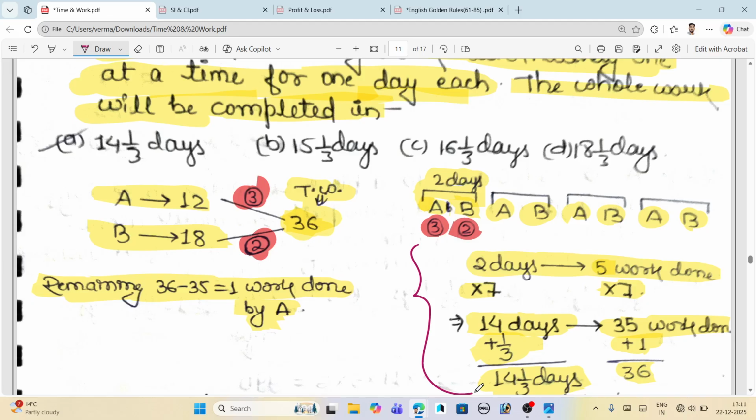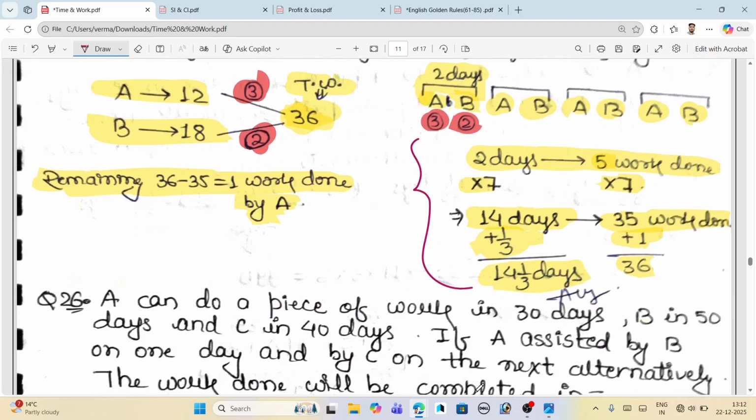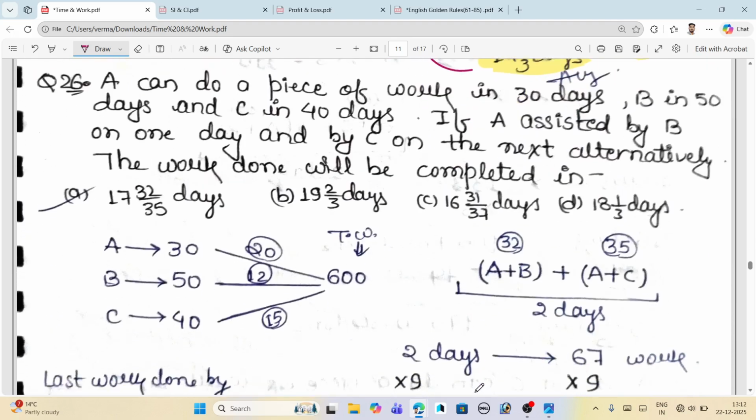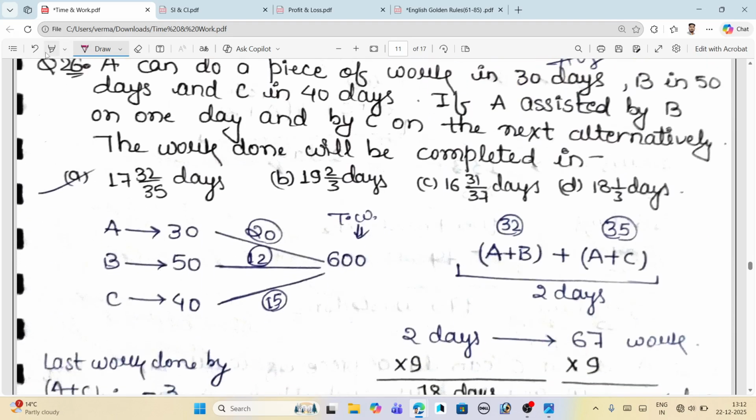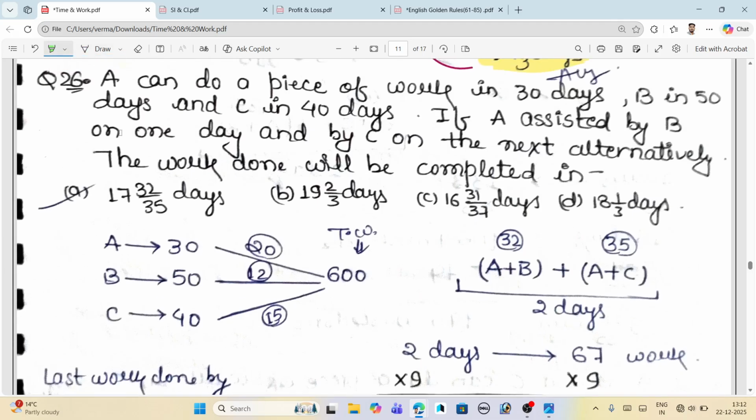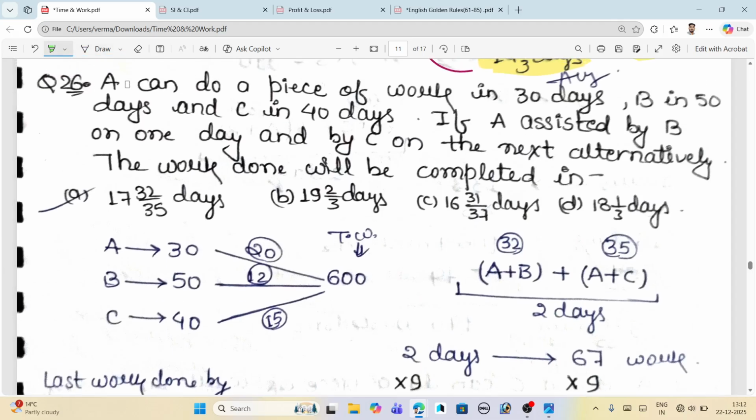or just we have our work is that to take this equation of 2 days and 5 unit work to get closer toward the total work, that is 36 or 35. Okay, and just add one more day. This is the easiest. Okay, so moving on to the next question: A can do a piece of work in 30 days, B in 50 days, C in 40 days.